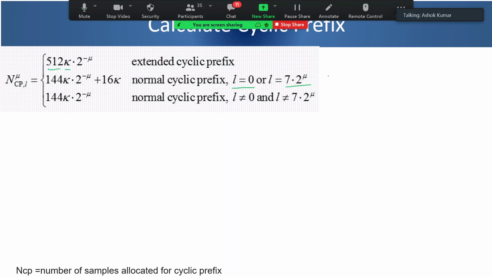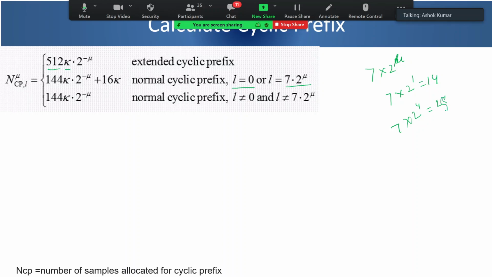Which symbol number? You can calculate by 7 into 2 to the power mu. For example, if it is numerology 0, it will come as 7 because 2 to the power 0 is 1. If it's numerology 1, then it will be 7 into 2 to the power 1, that is 14. So just the middle of the subframe. If it is 2, then 28.